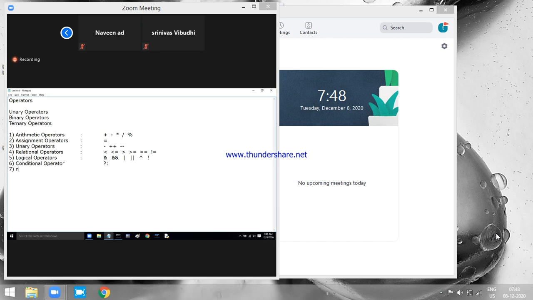Then we have something called the new operator. Till now, what we have used are all symbols: plus symbol, equal to symbol, less than symbol, ampersand, question marks. This is a keyword, and this is your 10th keyword. When we learned 9 keywords, we learned data types: byte, short, int, long, float, double, char, boolean.